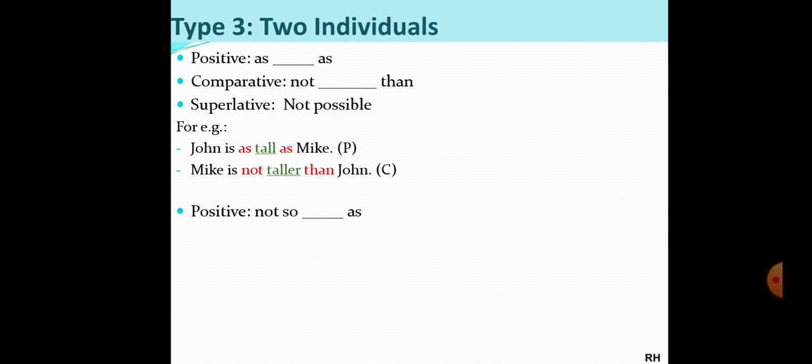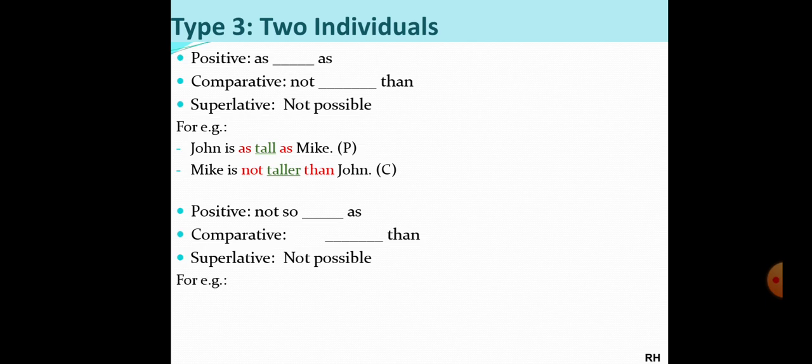So what you will do, you'll convert the comparative into the positive one. You'll remove the word not. So only as adjective as. Okay, let's look at its example as well. And again, superlative is not possible in this. Either it is positive negative or positive positive, superlative is not possible in any of them.